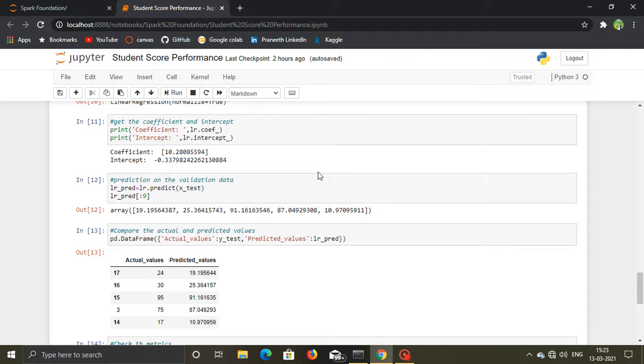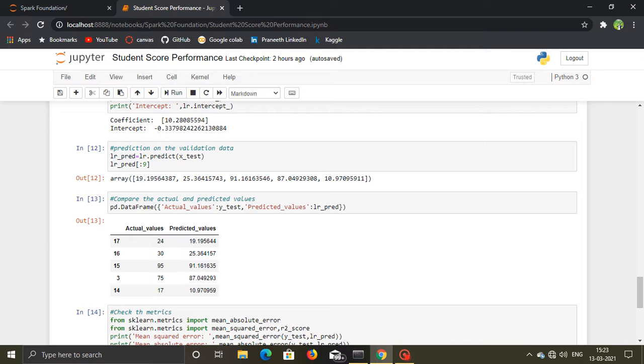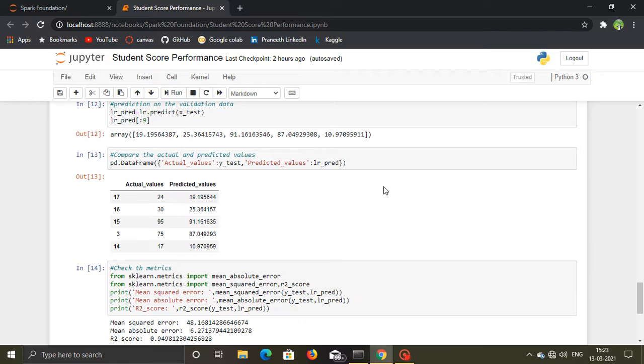And after that we need to test how well our model predicts on the test data, I mean the validation data. We need to check it there. So I use lr.predict on x_test. These are the predictions on the test data, made using the model trained on the training set. And after that we need to compare the actual values and predicted values. The actual values are 24, 30, 95, 75, 17, and the predicted values are 19.19, 25.36, and so on.